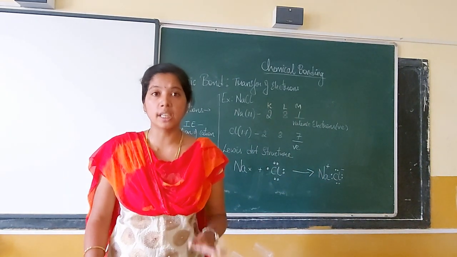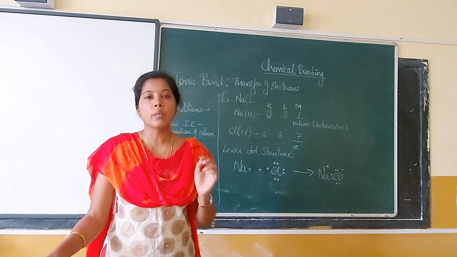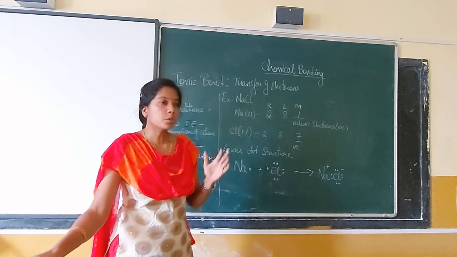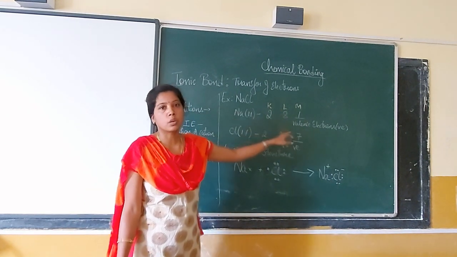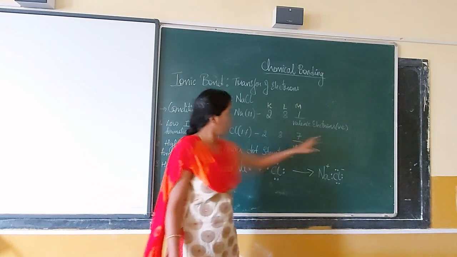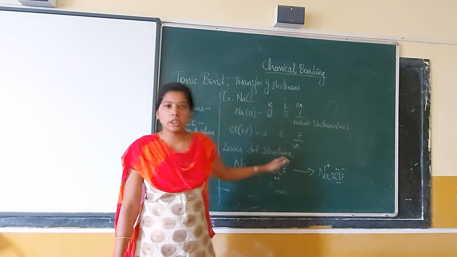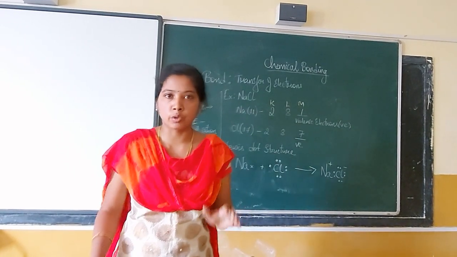Now what are valence electrons? Valence electrons are the electrons which are filled in the valence shell. So how many electrons are there in the last shell? That is the number of valence electrons. You can represent it as Ve. This is more important for us. We need to mark the valence electrons first.